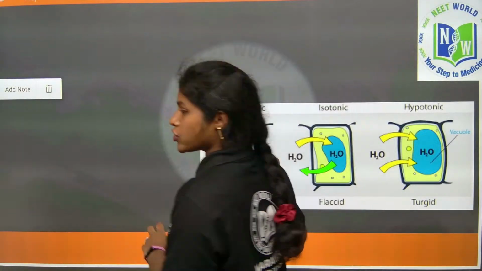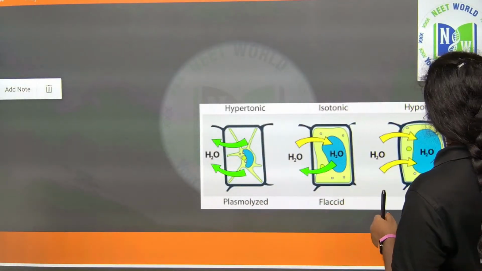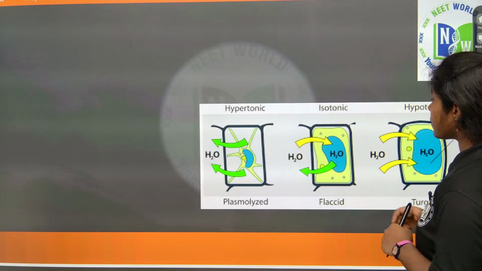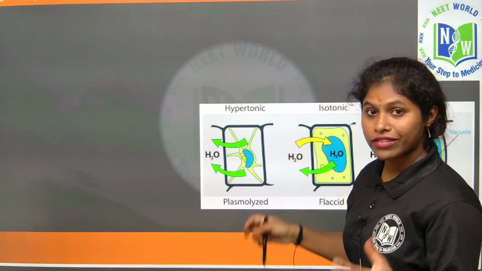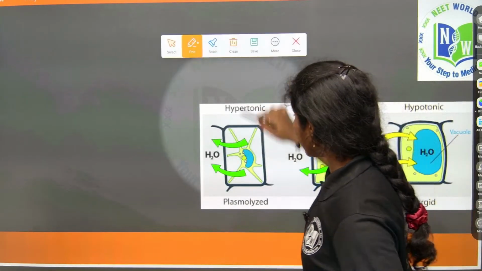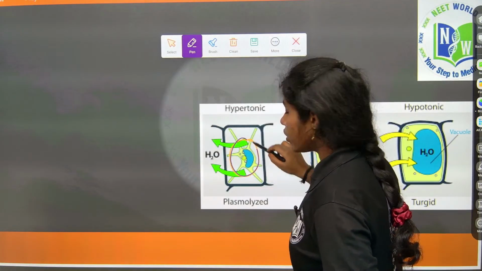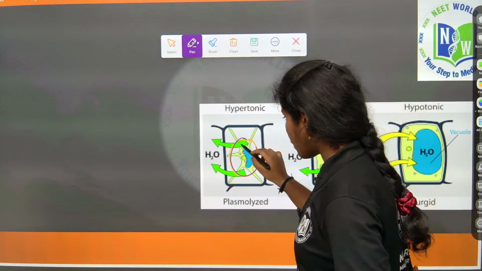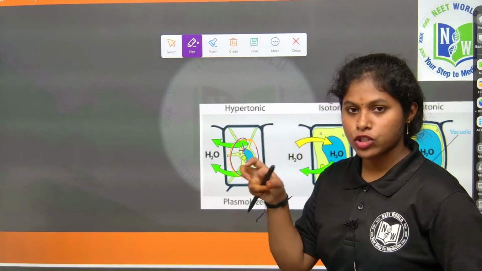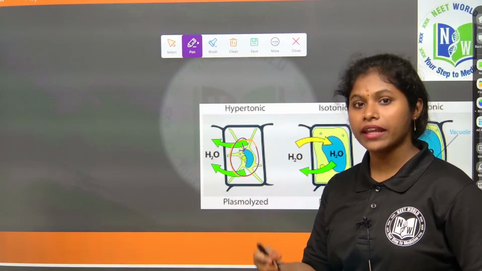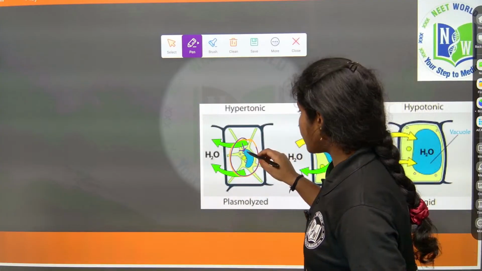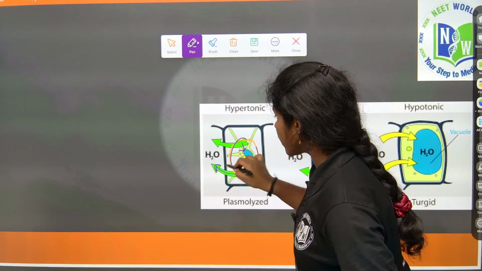See this picture. This is the plasmolyzed cell. The cell moves away from the cell wall because whatever water is present in the cell came out from the cell. Whatever water content is present in the protoplast, which includes the plasma membrane, nucleus and cytoplasm, is sent out, right.